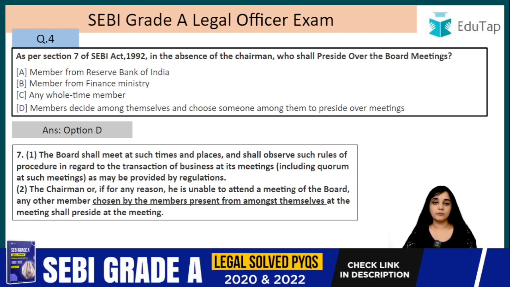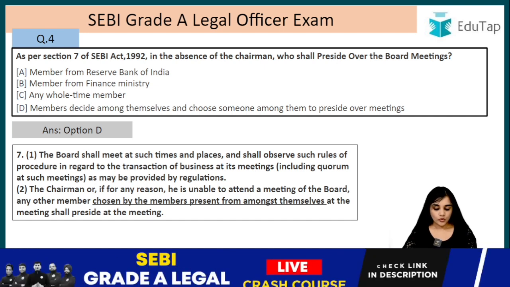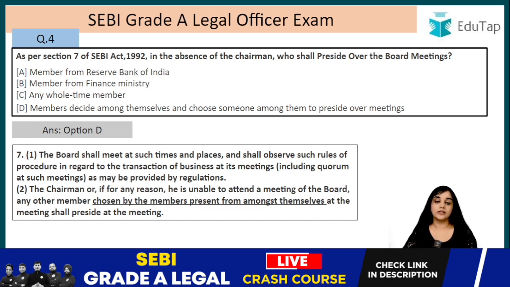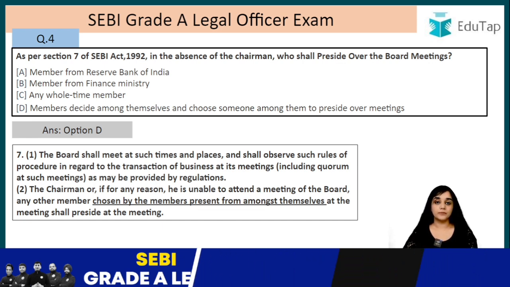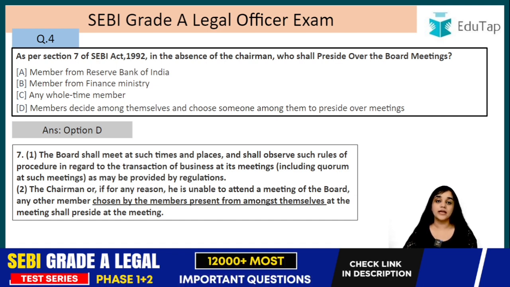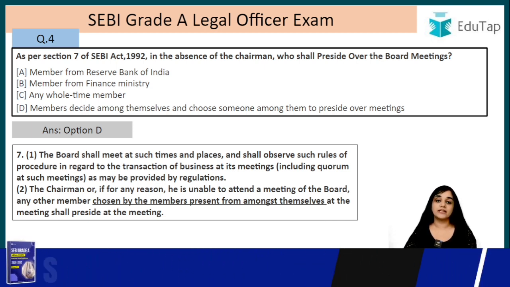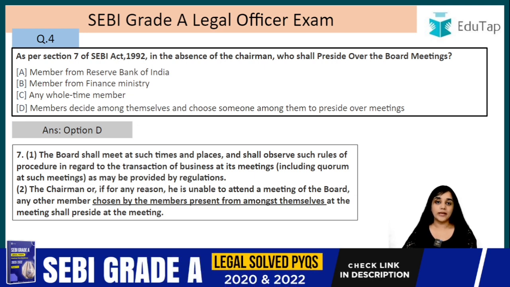So, all these things will be provided in the regulations. The chairman, or if for any reason he is unable to attend the meeting of the board, any other member chosen by the members present from among themselves at the meeting shall preside the meeting. So, in the normal course, it will be the chairman who will be presiding over the meetings. But in case he is absent, who will preside over the meetings? It will be chosen by the members present from among themselves. So, they will decide among themselves and choose one member who will preside over the meetings of the board.